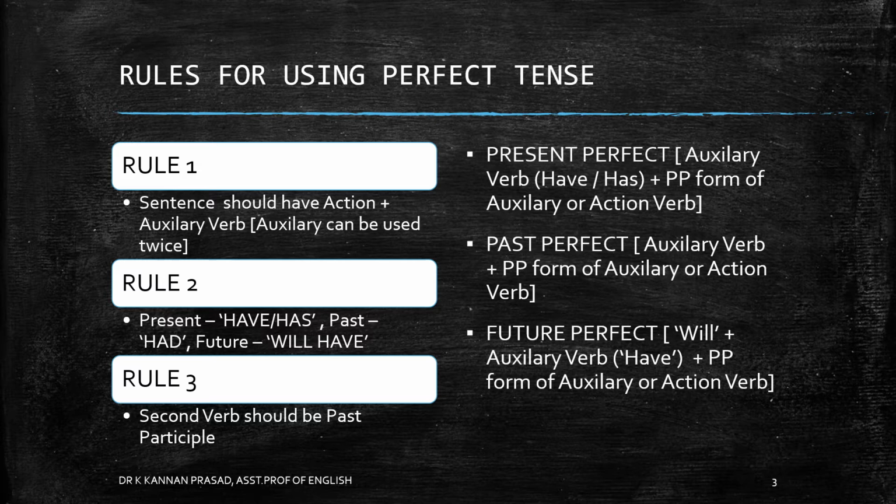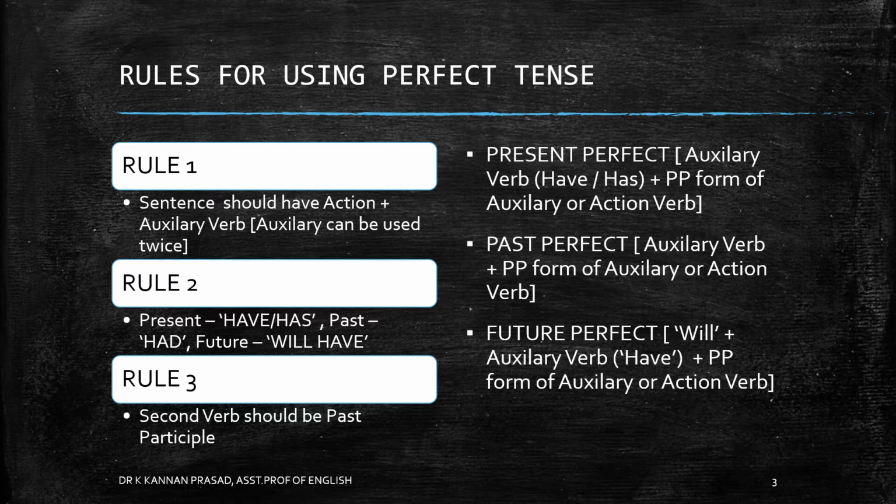Now past perfect tense, you have a similar formula where you use auxiliary verb plus past participle form of auxiliary verb or action verb. Since it is past perfect tense, the auxiliary verb have becomes had. So if you are to use it as a past perfect tense, you only use had. And moving on, we have the future perfect tense. So the combination slightly changes from the rest. You have will plus auxiliary verb plus past participle form of auxiliary verb or action verb.